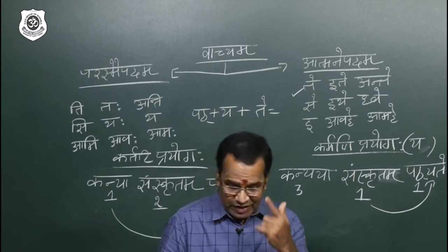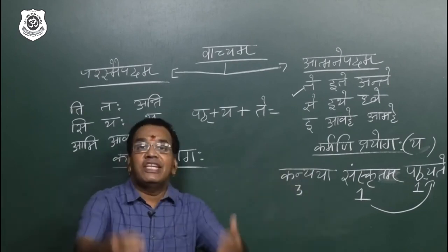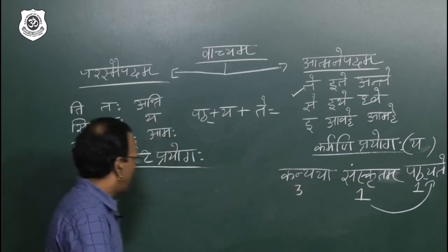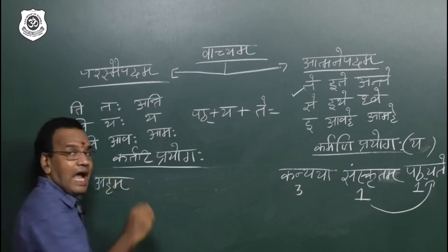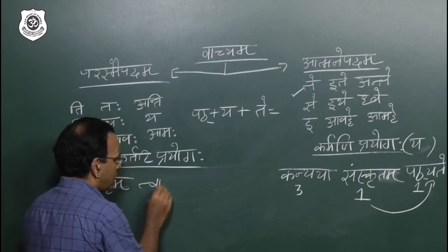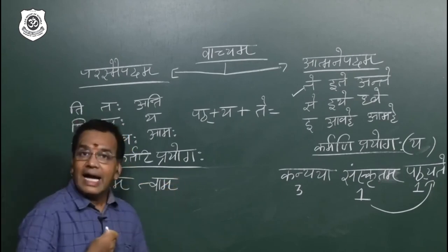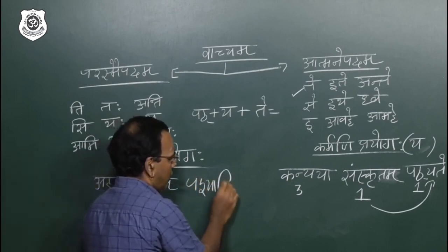So, active to passive. One more sentence. I am seeing you. That is the sentence. Aham. I am seeing you. You is the object, tvam. I is the subject. Pashyami. Okay.